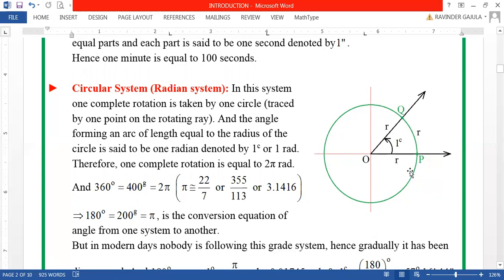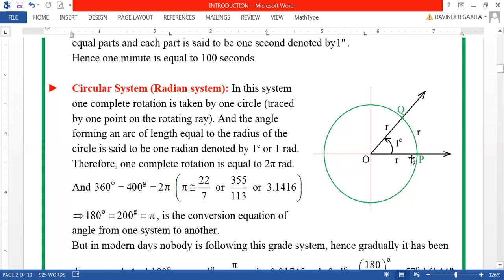in this manner, because rotating one ray, a point on the ray will trace out one circle like this. So that circle has been taken as the reference here, which is nothing but one complete rotation only. In this system of measurement, one complete rotation is taken by one circle that is traced by one point on the rotating ray. So based on this circle, one unit of angle has been defined here. That is the angle forming an arc of length equal to the radius of the circle.